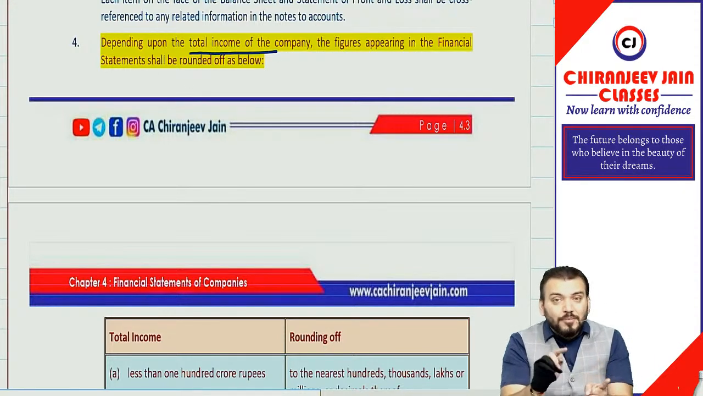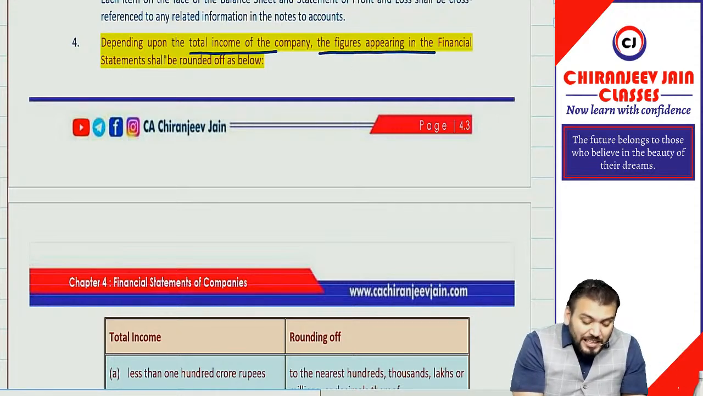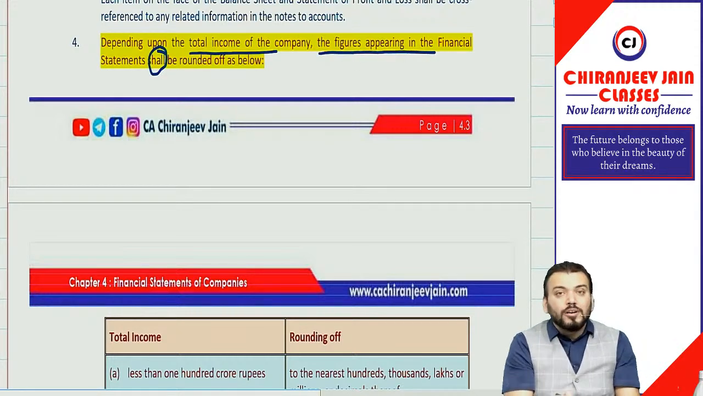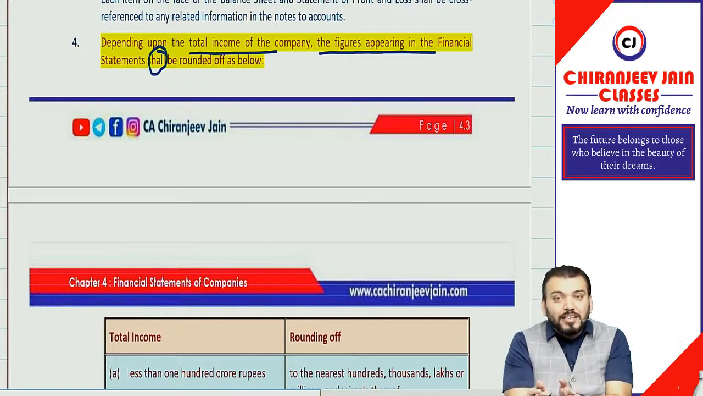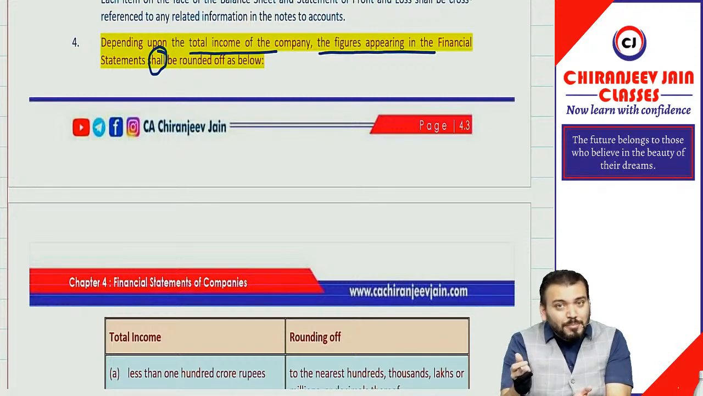Total income means revenue plus other income. The figures appearing in the financial statement shall be rounded off. Now it has become mandatory. Previously it was "may be rounded off"; now they have given "shall be rounded off". So rounding off has now become compulsory.